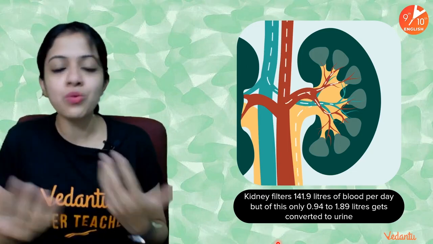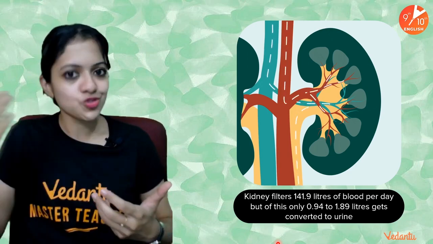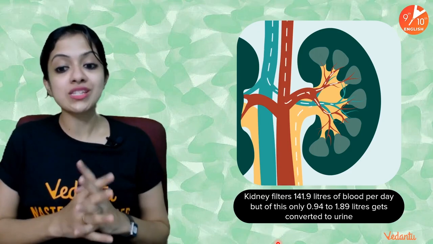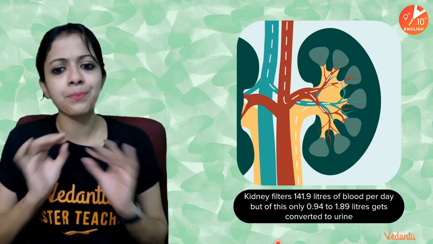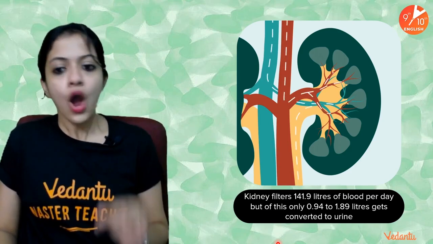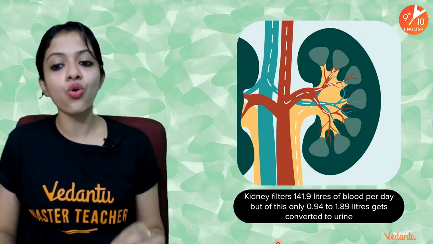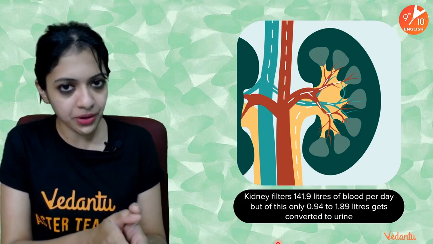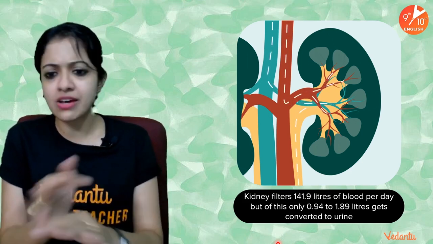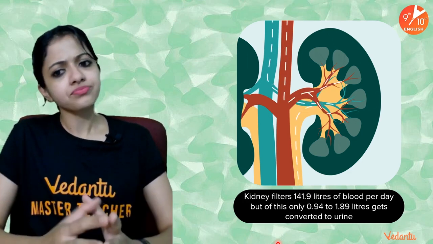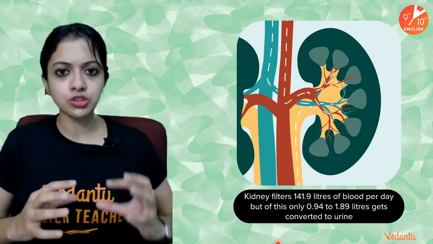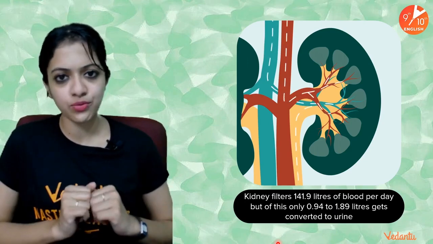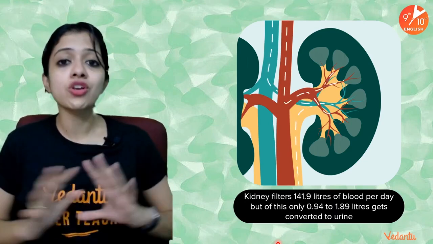Imagine how many rounds it's going through your kidneys to get filtered. The kidneys filter approximately 141.9 liters of blood, but out of this, only 0.94 to 1.89 liters get converted to urine. This is an average, rough estimate, based on a normal healthy individual who consumes healthy quantities of water, neither too much nor too little.